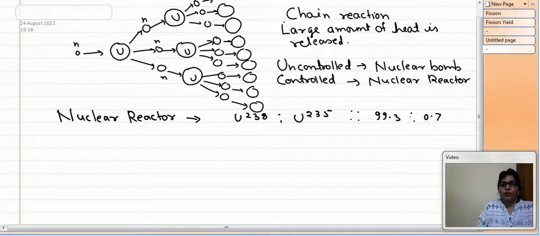So a very small amount of U-235 is available, and we are interested only in U-235, because U-238 has no probability to capture a neutron, and to activate it needs a very fast moving neutron of energy equivalent to 1.1 MeV. So the main parts of the nuclear reactor are